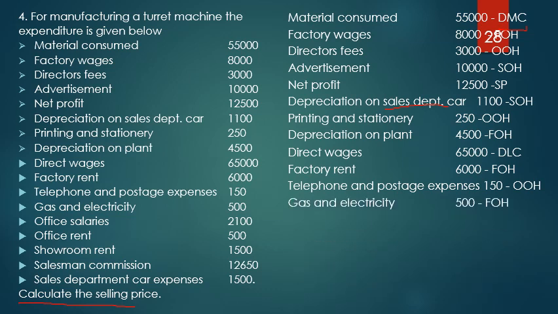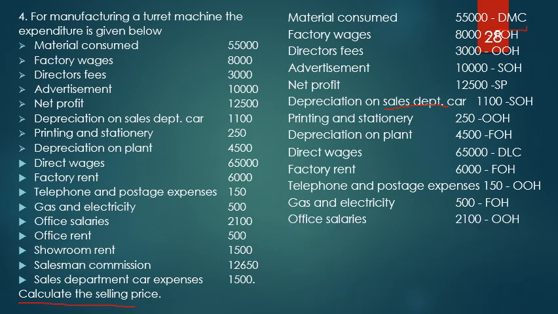Gas and electricity: where are electricity and gas power predominantly used? Normally we use them predominantly at the factory, not at the office. Of course, electricity is required, power is necessary for the office. I do not say it is not necessary, but predominantly where do we use it? We predominantly use it at the factory. That's why it is categorized under factory overheads.